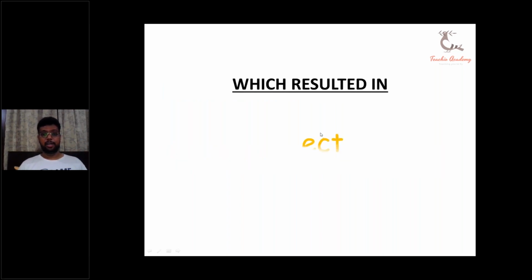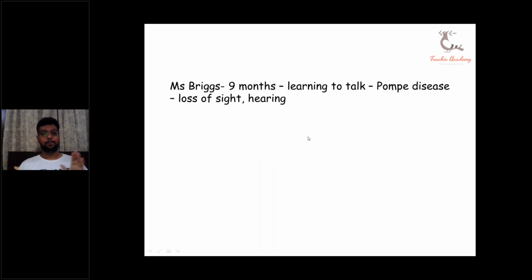Okay, so which resulted in, I told you that it is used to imply an effect of something that has previously happened with a next clause, and we connect both the clauses with which resulted in. So this is a case note again in front of you. Can you connect this case note using connectors? Please write the answers in your chat window. Miss Briggs, 9 months, learning to talk, Pompe disease, loss of sight, hearing.